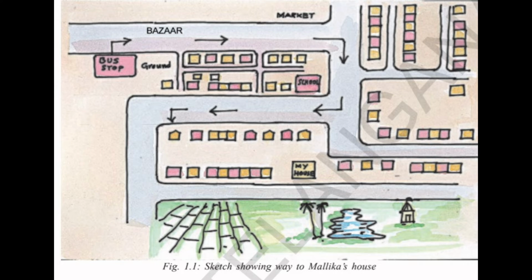The sketch map landed Laila in a problem. Why? Why did it land Laila in a problem? You observe the sketch map. Here I have given a sketch map. Observe this sketch map. Yes, she had no idea of the distance from the bus stop to the house because Mallika did not mention the distance in the sketch map.